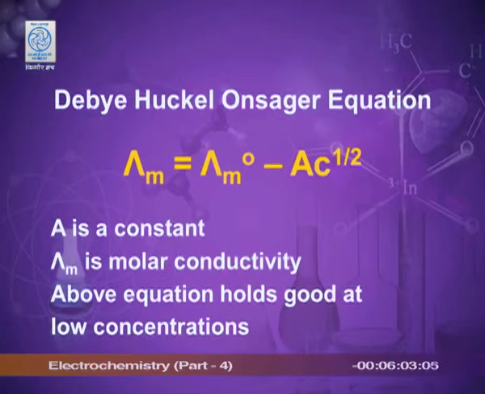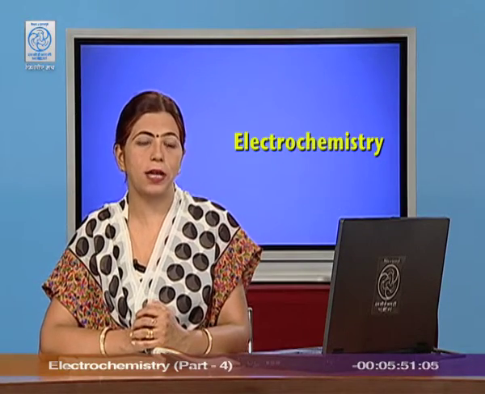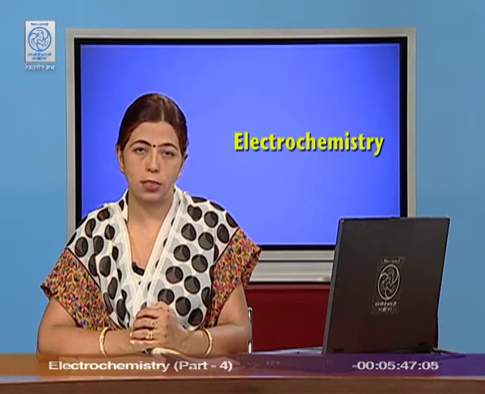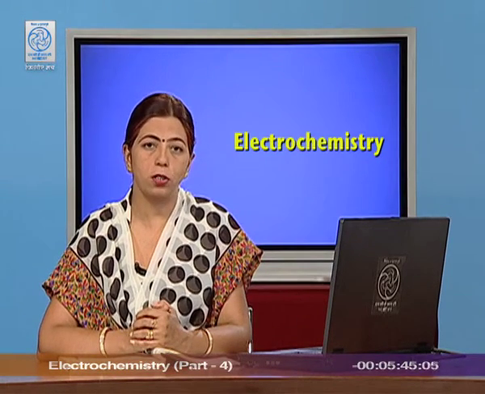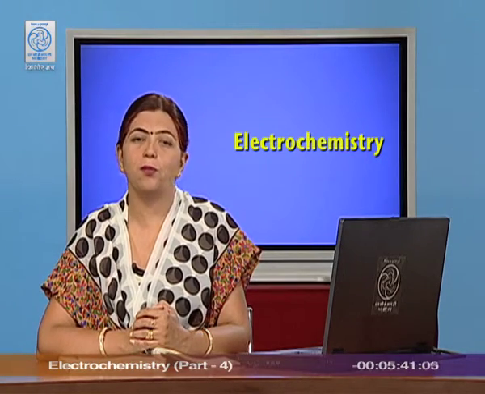Lambda m and lambda m naught are related by the Debye-Huckel-Onsager equation. Lambda m is equals to lambda m naught minus a root c, where a is a constant. From this relation, you can very well see that as the concentration approaches 0, that is infinite dilution, lambda m becomes equals to lambda m naught.